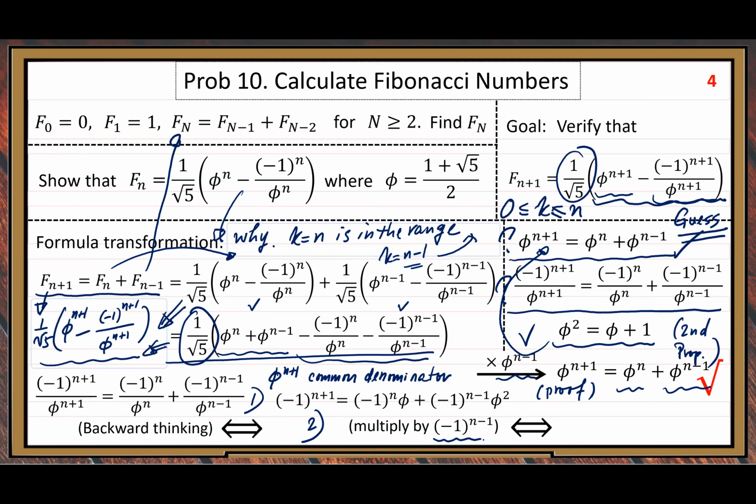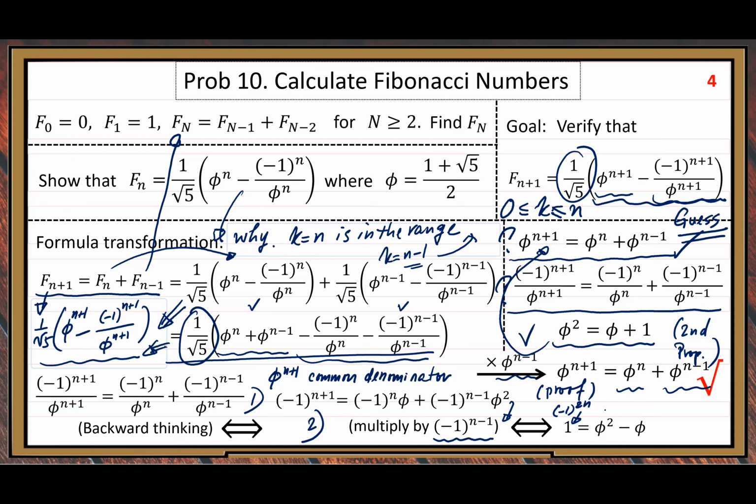Let us multiply negative 1 to the n minus 1 on both sides of this form. So we get 1 equals phi squared minus phi. Can you see that? The left-hand side becomes negative 1 to the 2n. That's 1, right? 2n is an even number, so that's 1.